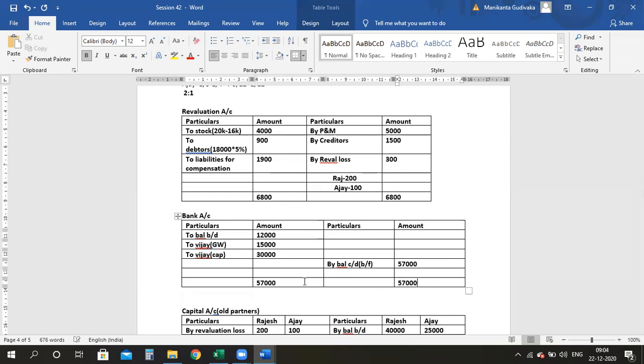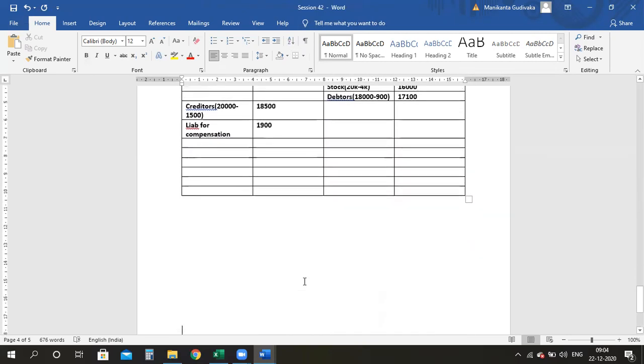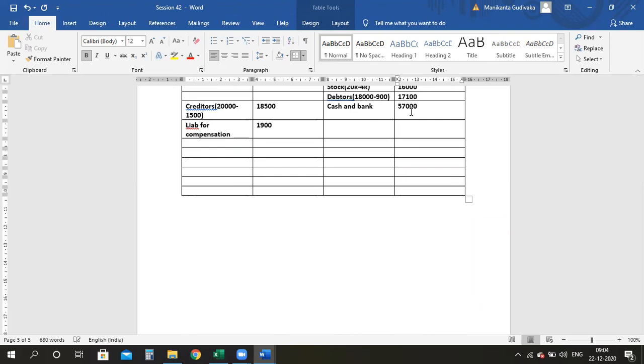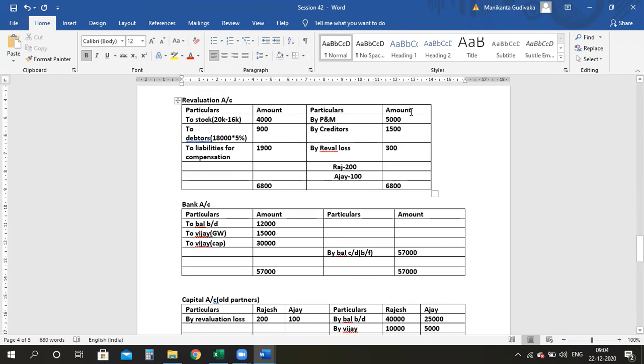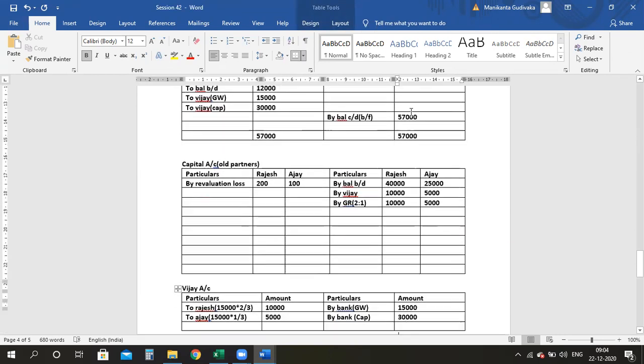Yes or no? So my closing balance in the balance sheet will be of bank. Cash in bank is how much? Cash in bank is 57,000. Over. So double entry: we are closing every account and we are transferring it somewhere. You should observe that.